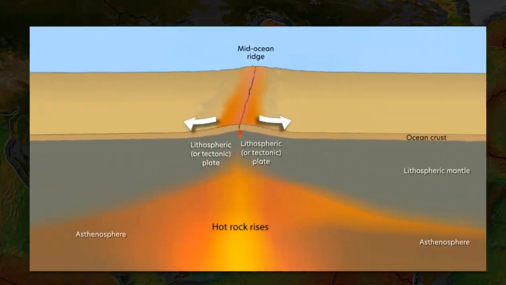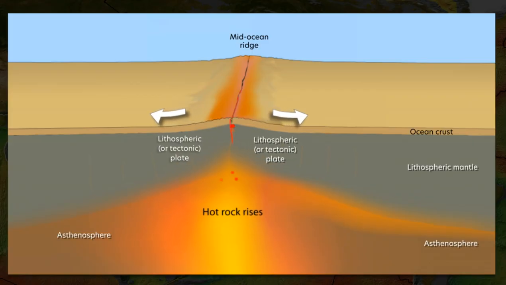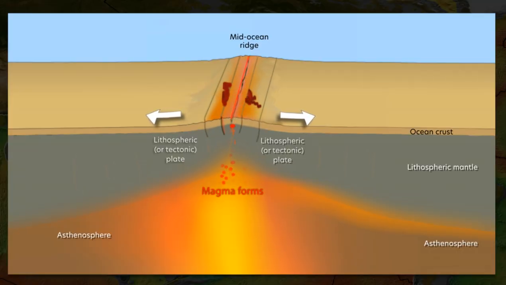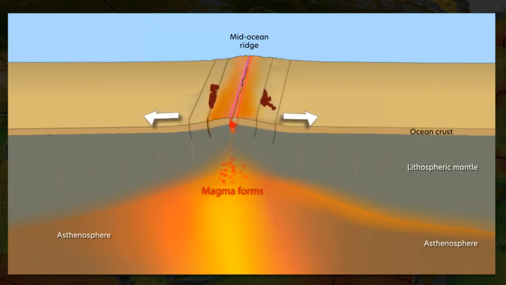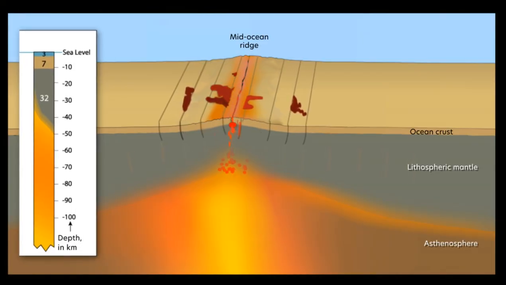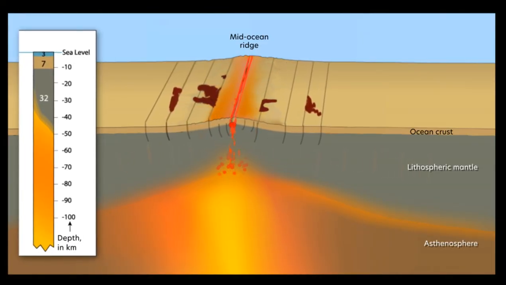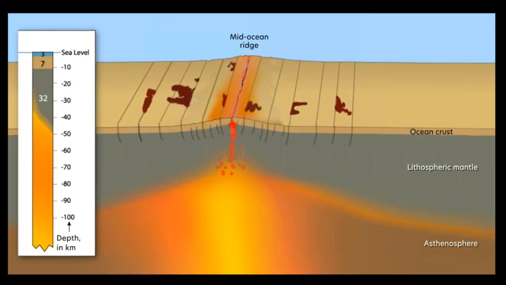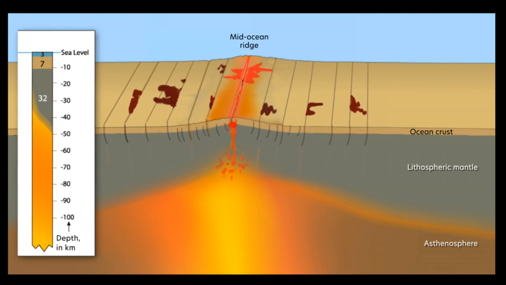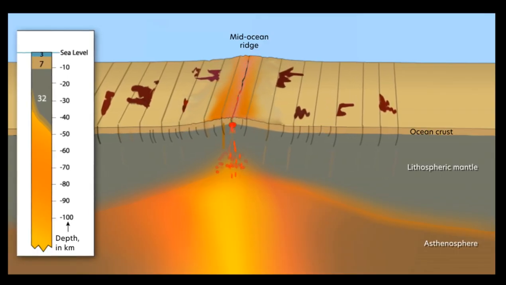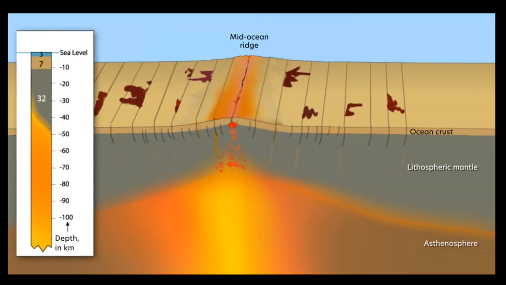Let's examine the formation of new ocean plate and how that plate cools with age. As hot mantle rock rises to lower pressure, a small portion of this upwelling asthenosphere melts to form magma that builds the 7-kilometer thick oceanic crust at the edges of two diverging plates along the ridge axis. The oceanic crust maintains its thickness during migration away from the ridge and has chemistry distinct from the underlying lithospheric mantle. Beneath the spreading ridge, there is only a thin layer of lithospheric mantle because it is unusually hot in the upwelling zone.